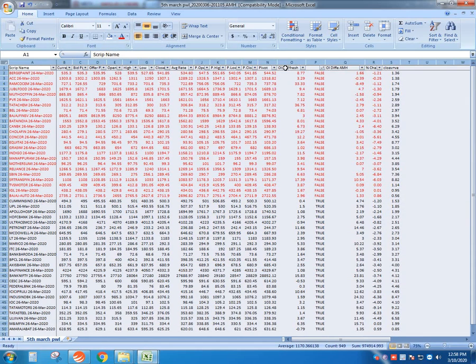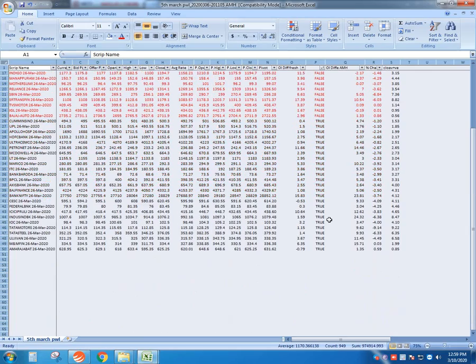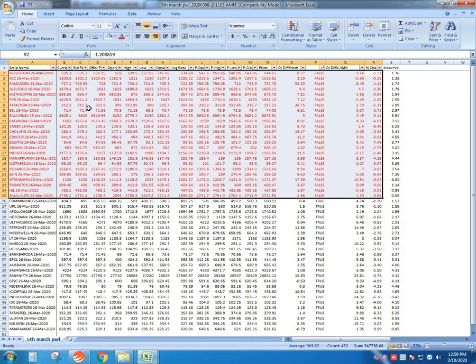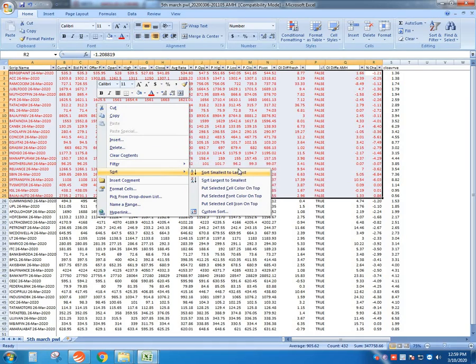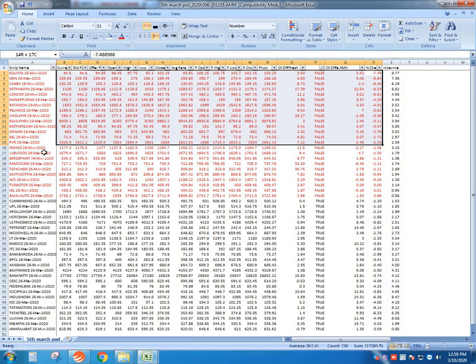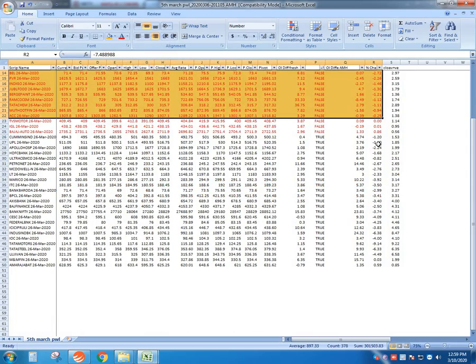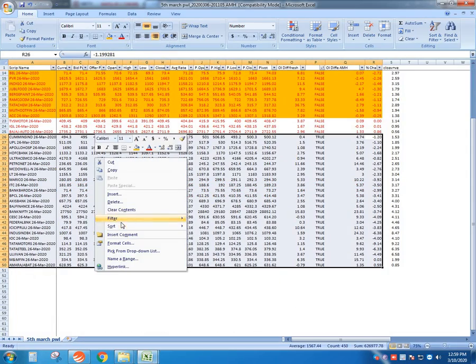As usual, the previous day's OI data has to be copied here and apply the OI difference. Previous day OI is less than the present day AMH OI. You will get a set of falses and trues. Arrange them in such a way that all the falses come together. Mark the false ones in red color, the rest in black and white. So here you will have to go for positive stocks. No, here also you have to go for negative stocks. Select the negative stocks here, call this yellow. Here also select the negative stocks.